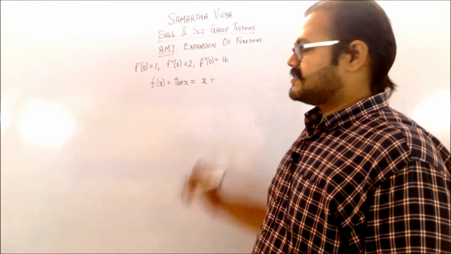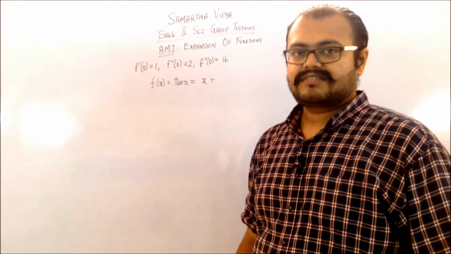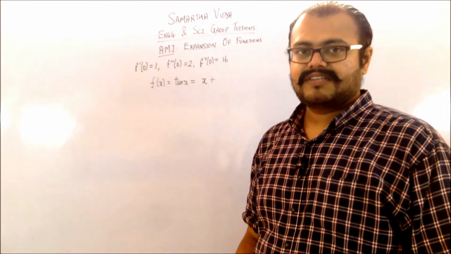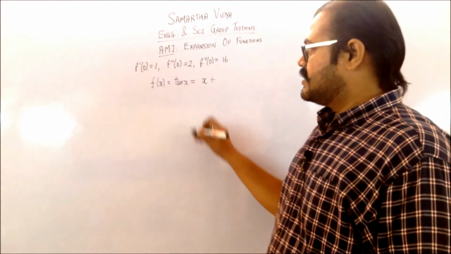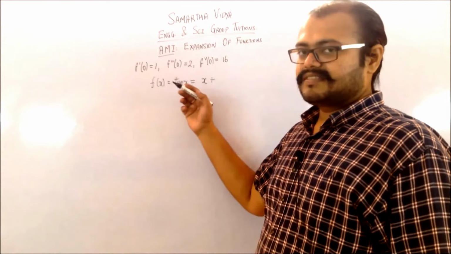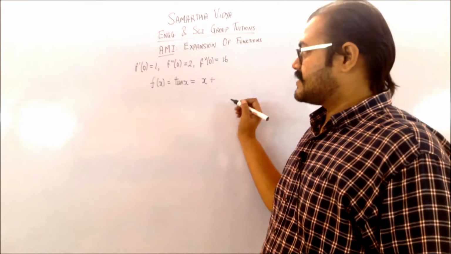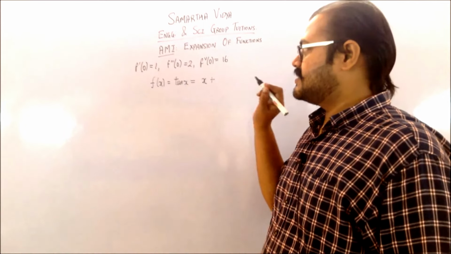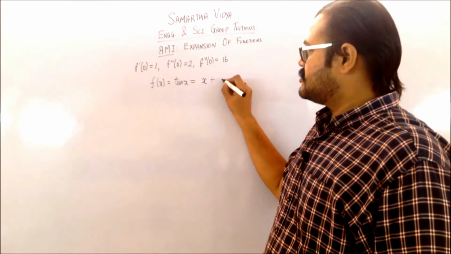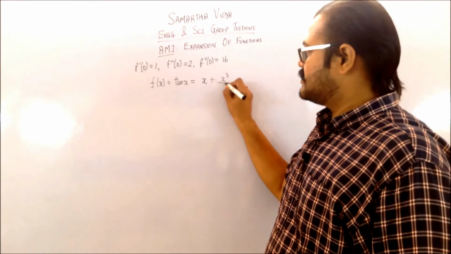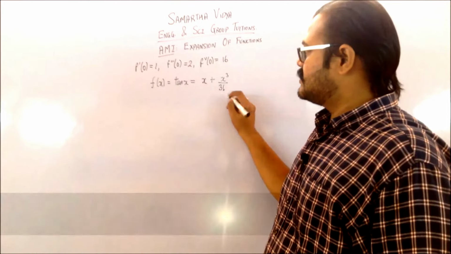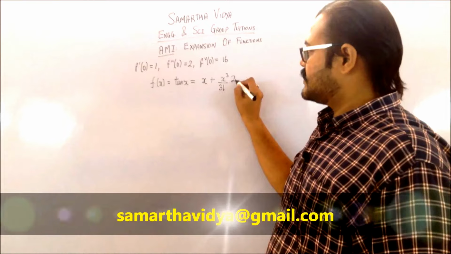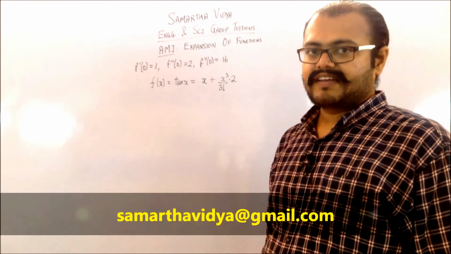Next term is for the second derivative term, which is x square divided by 2 factorial into the double derivative term. You can see that the double derivative term is 0, so that is why that thing is not written. Then we come to the third derivative, so that is going to be x cube divided by 3 factorial into the third derivative term's value.